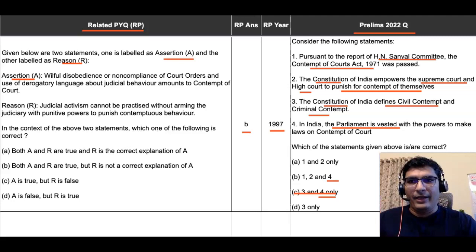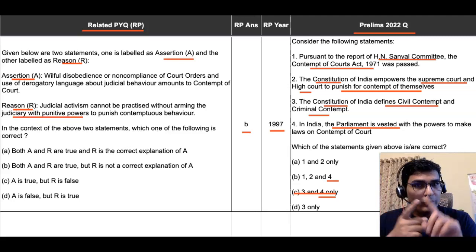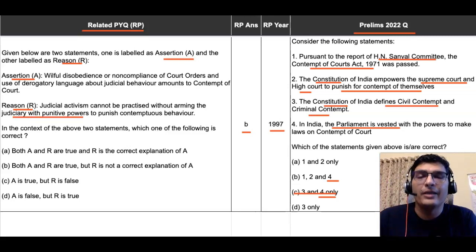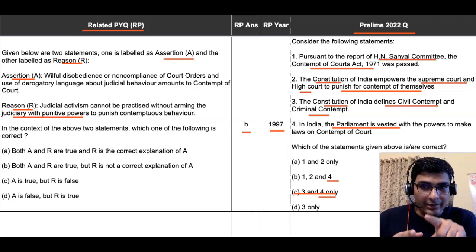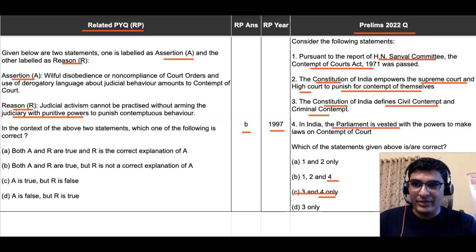Then if we look at the reason, it says judicial activism cannot be practiced without arming the judiciary with punitive powers. So we know that judicial activism is a real thing in this country, and the answer is Bravo. Bravo says both A and R, assertion and reason, are true. So the reason statement is true.